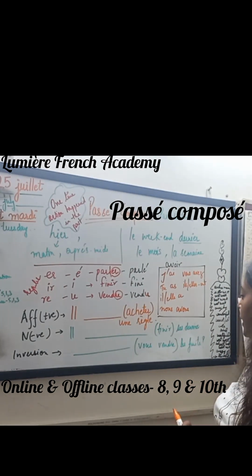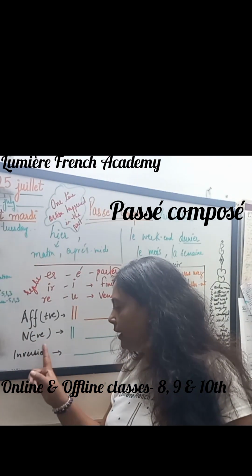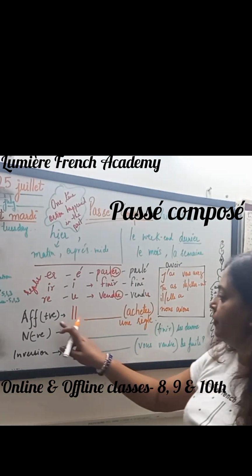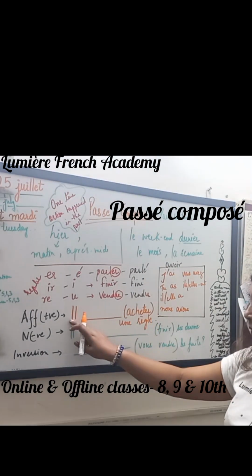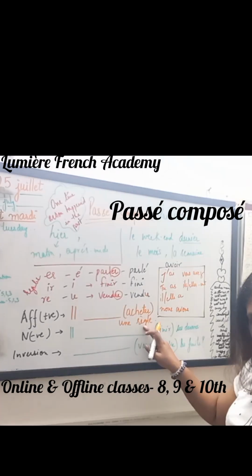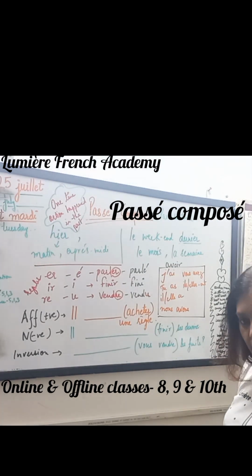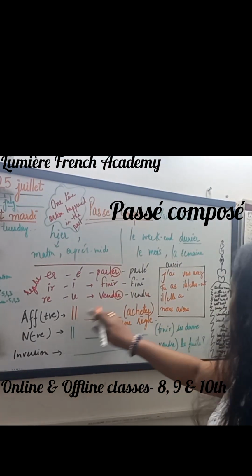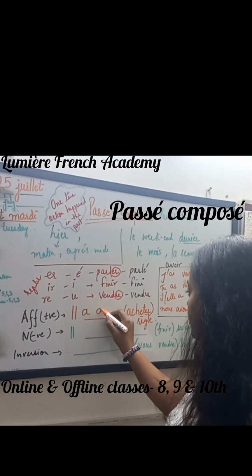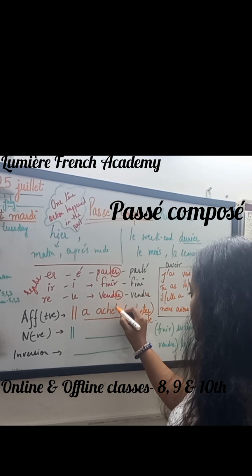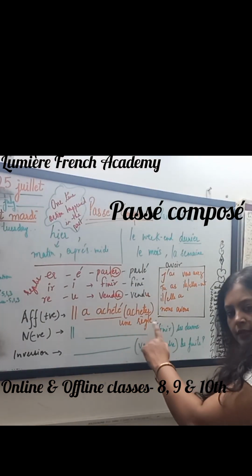Right? For example, I would like to explain with the affirmative sentences, negative sentences, and the inversion. In the affirmative sentences, for example, il achète une règle. He is purchasing one scale. Now, how I converted? Acheter is a regular ER verb. So, with il I will use avoir. It means a. Then acheter, ACHETÉ. It means he purchased a scale.